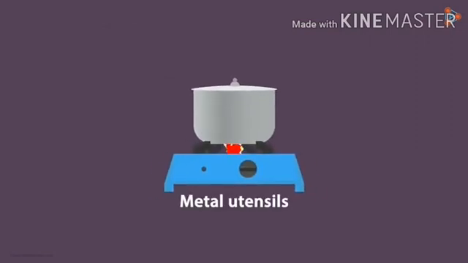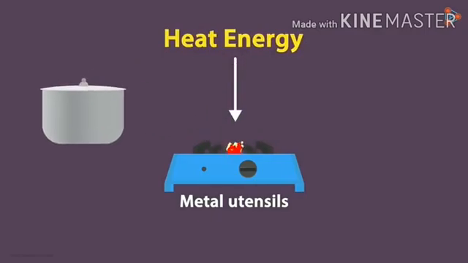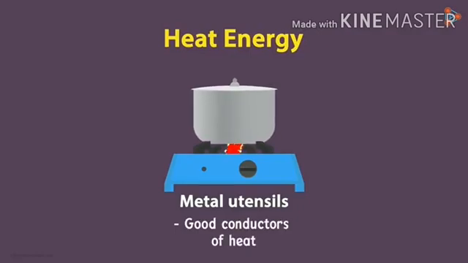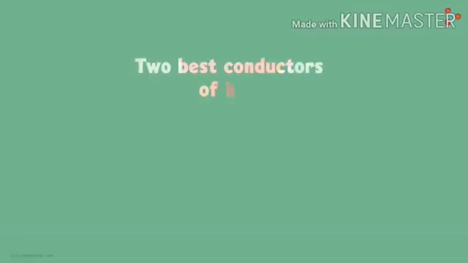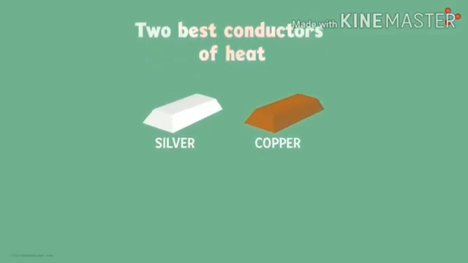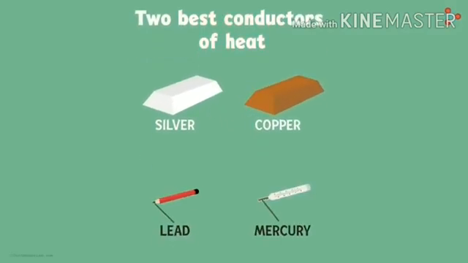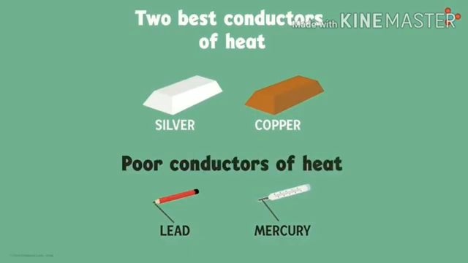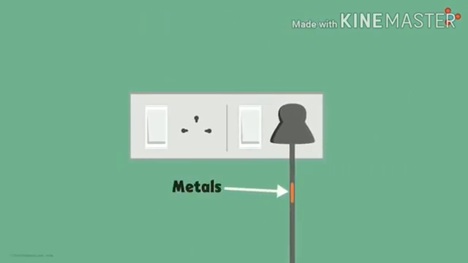For cooking, we use metal utensils. In cooking, what type of energy do we use? That is heat energy, isn't it? So, heat energy is transferred to the metallic utensils and it distributes uniformly throughout the metallic vessel. So metals are good conductors of heat, and the conductivity of heat varies from metal to metal. Two best conductors of heat are silver and copper. Among the nonmetals, graphite can conduct heat, and mercury is a metal that is a poor conductor of heat.